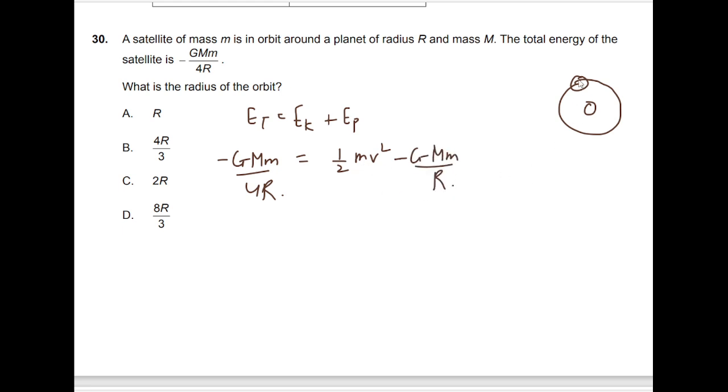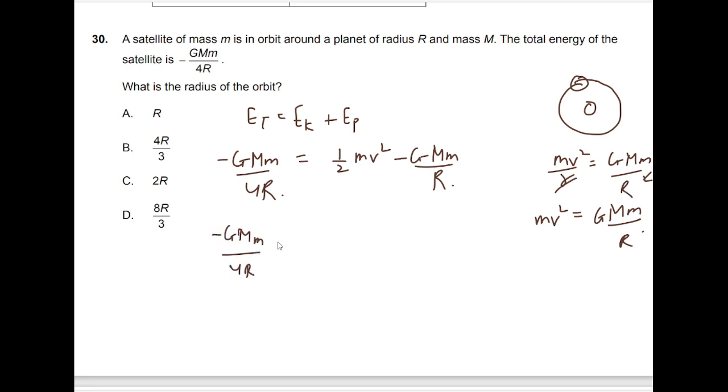So the satellite is revolving around the planet, so we can say the centripetal force is equal to the gravitational force GMm by r square. So r cancels out, and I can write mv square is GMm by r. Here r is basically capital R. So substituting the values, I am keeping the left hand side as it is.